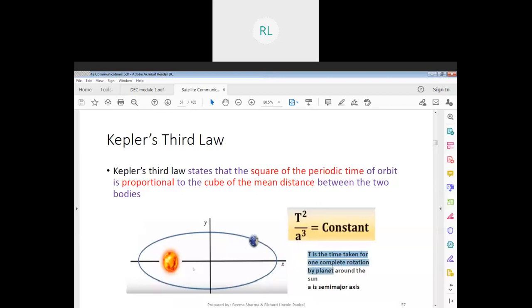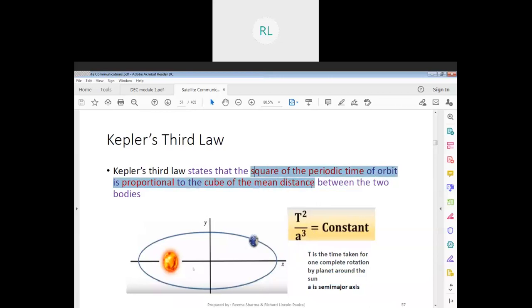Okay, and with the third law, this is going to be the last slide for our class. The third law states that the square of the periodic time is proportional to the cube of the mean distance between two bodies.